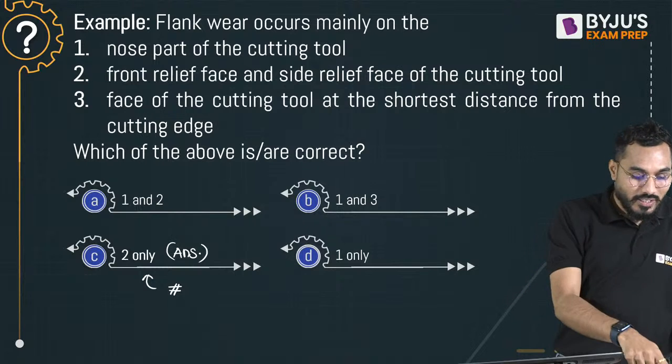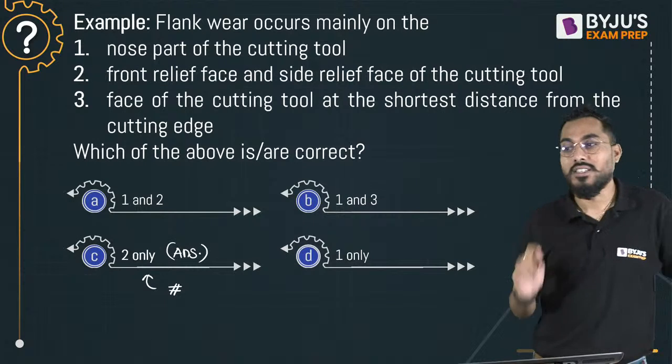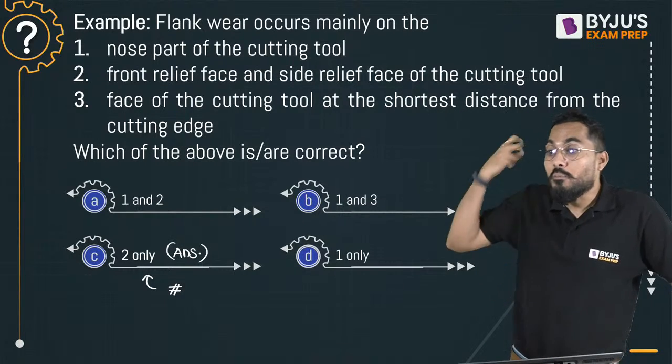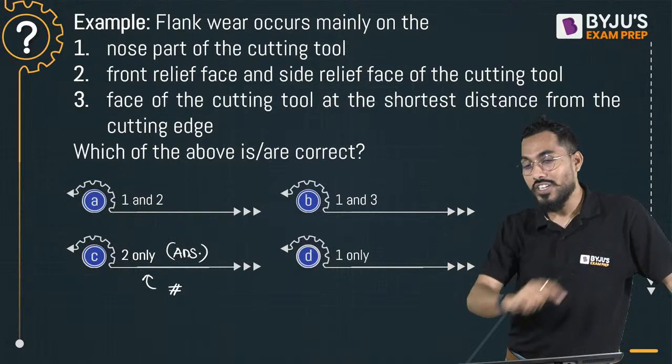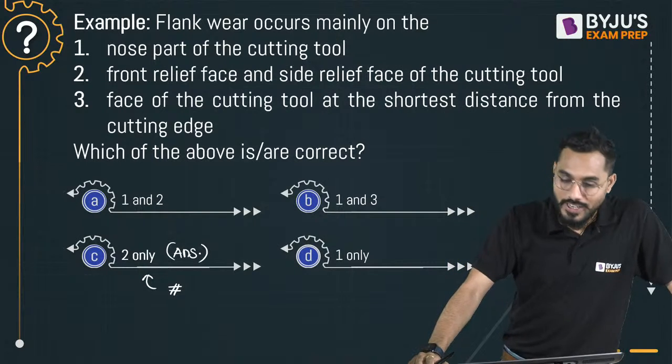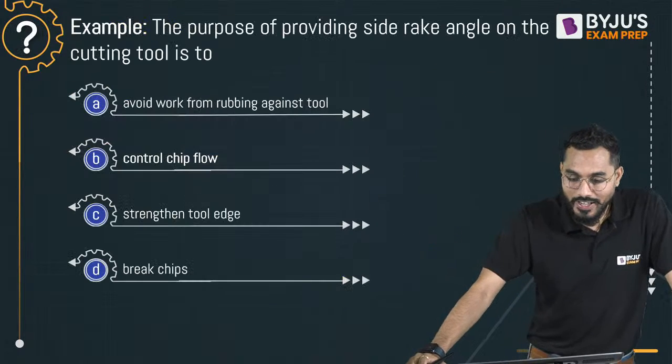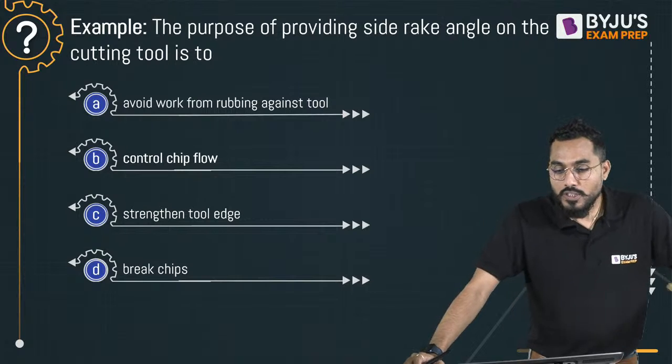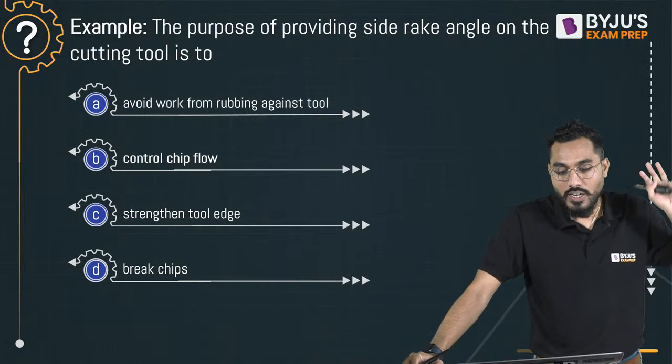Why did I select a theory question also? Because it is also part of the exam, and theory questions require the strongest fundamentals. Kiran, very correct. Yes, absolutely correct. Next: the purpose of providing side rake angle on the cutting tool is.